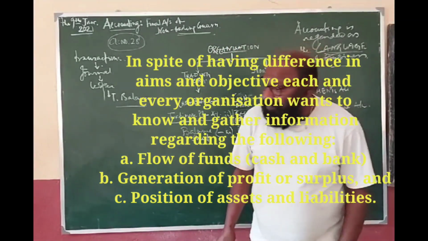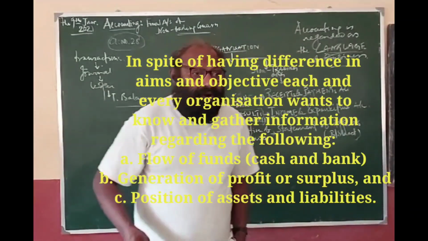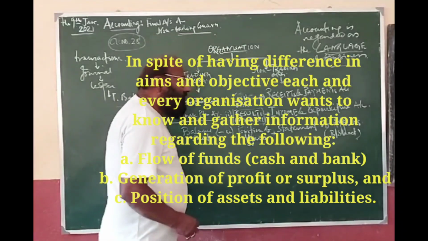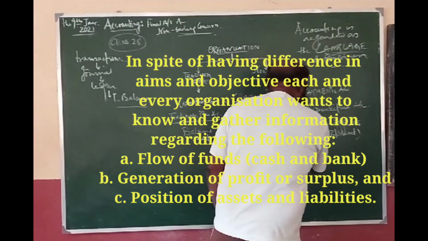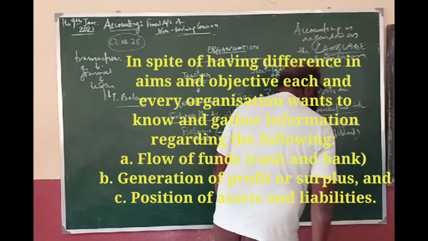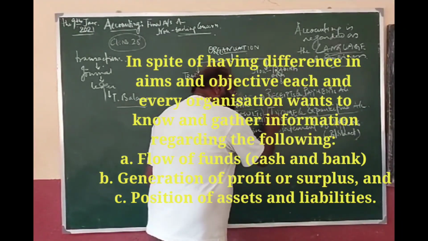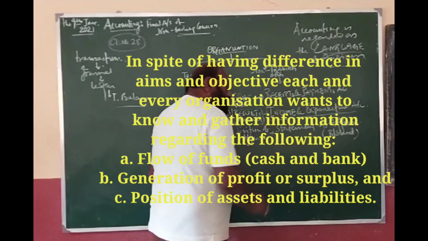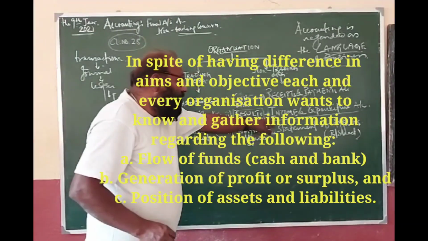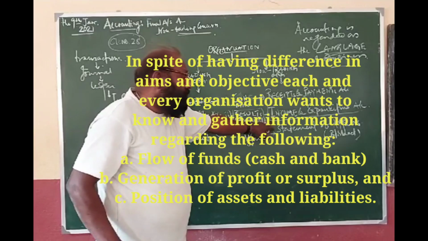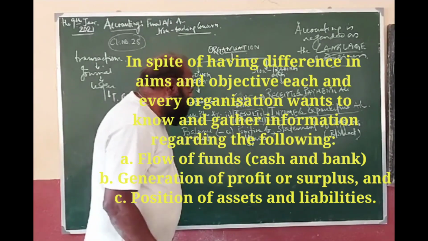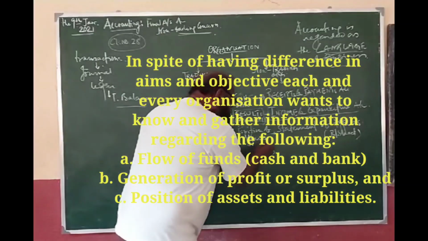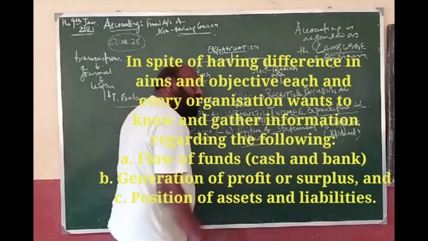Clear? But in case of a non-trading concern, what do we do? The non-trading concern prepares the income and expenditure account, and this is the profit and loss account of a non-trading concern. Clear? And each and every organization must know the position of their affairs.